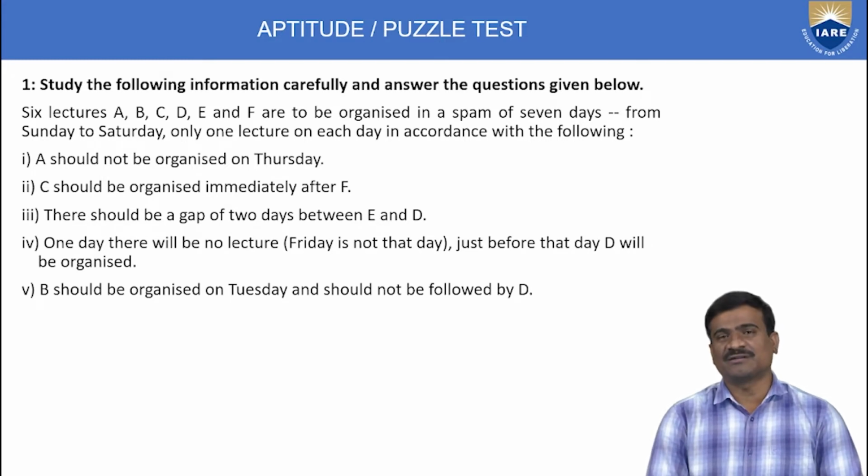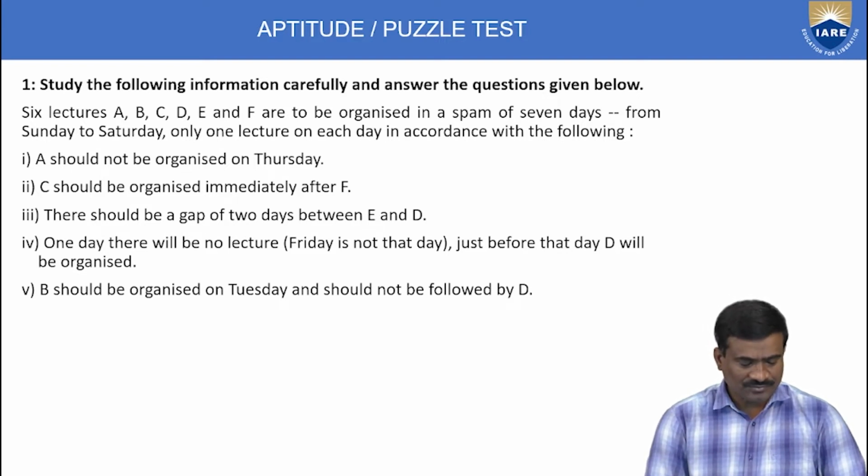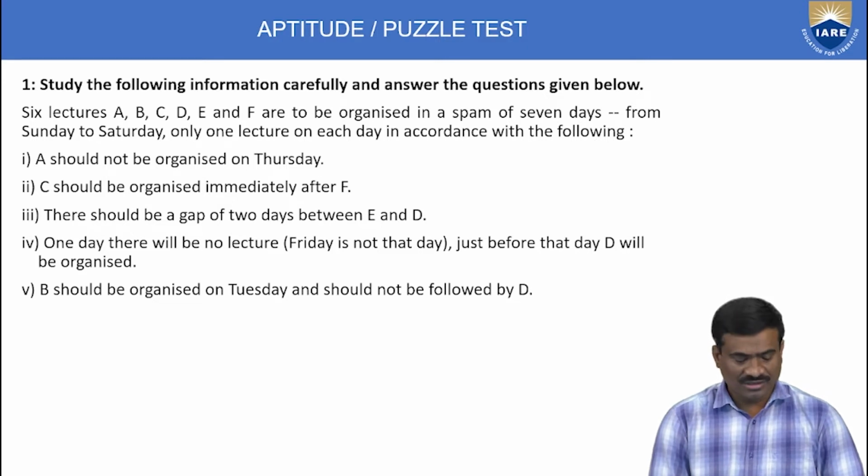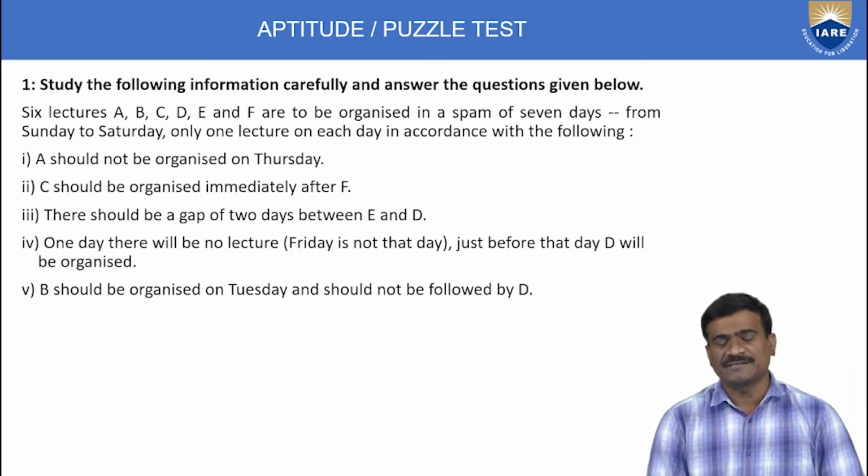Yes, first example, sample puzzles in sequential order of things. Number 1, first puzzle. Study the following information carefully and answer the questions given below. 6 lectures A, B, C, D, E and F are to be organized in a span of 7 days from Sunday to Saturday.